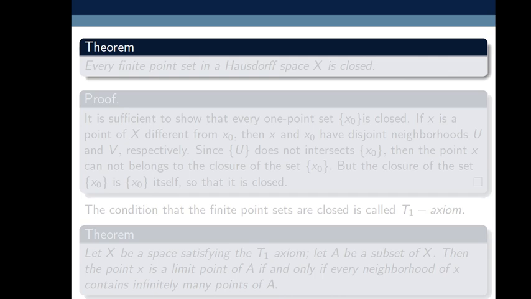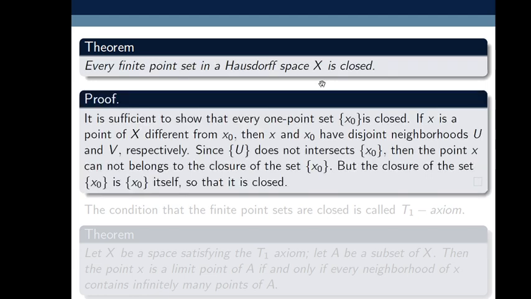In the real line and the R2 space, a sequence can converge to only one point, but in arbitrary spaces a sequence may converge to more than one point. But by imposing some conditions, Hausdorff generated some new theorems, and whatever the condition he imposed, he gave his name to that space, Hausdorff space. So let's have the proof now.